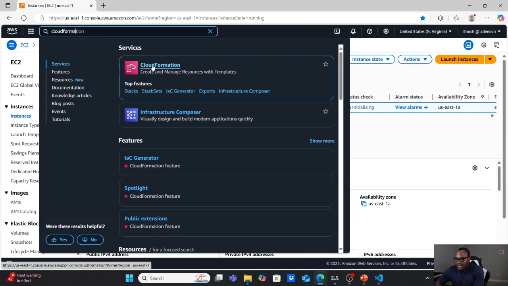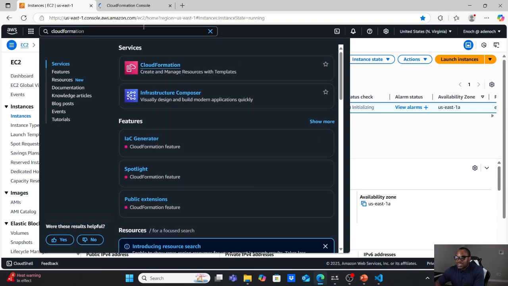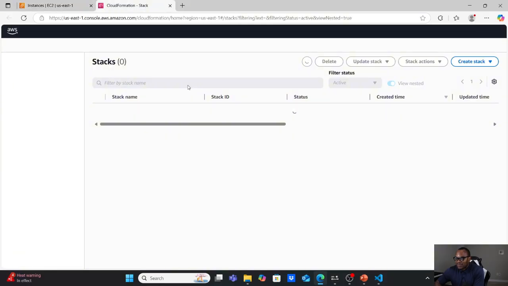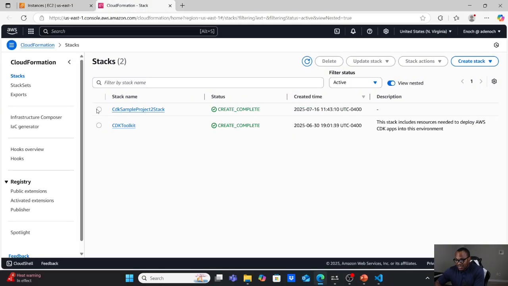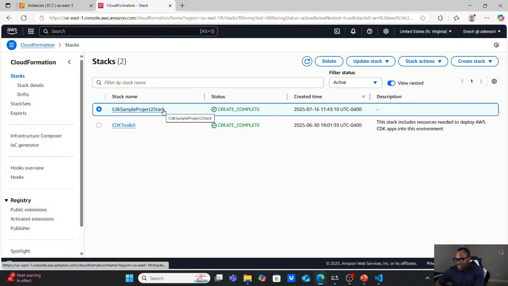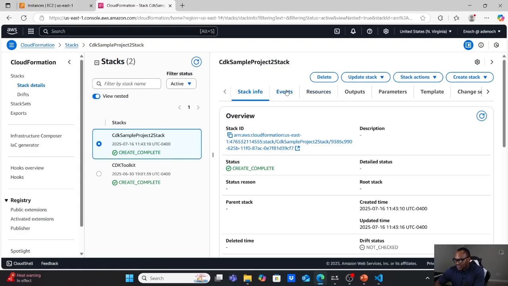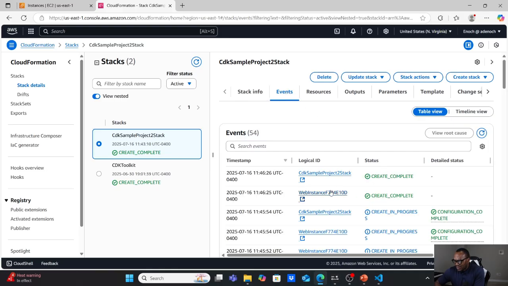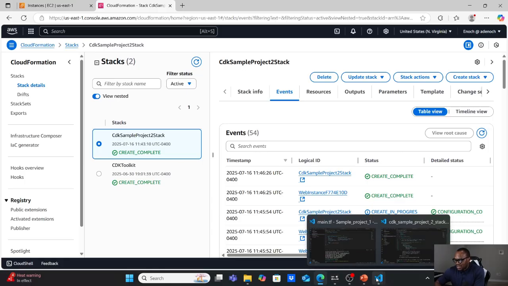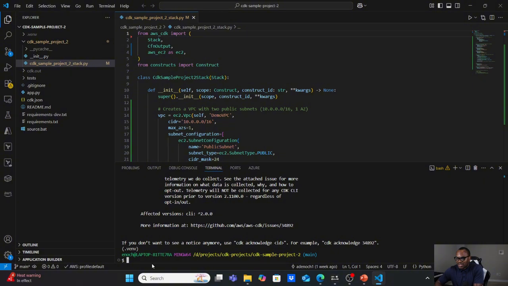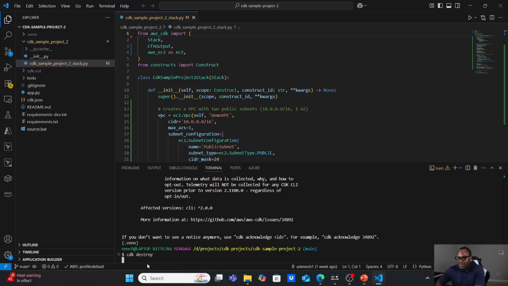So if you go and check CloudFormation, you will see this particular stack in CloudFormation. This is the CDK sample project stack. You can see it was just created now. I can go into it, and I can even check the events of things that were created, one after the other. And with a simple command, I can simply destroy the infrastructure. Run CDK destroy and give your authorization for the destruction, and it will be done.